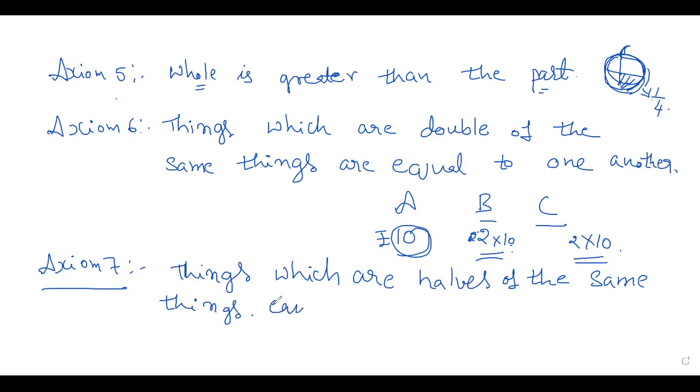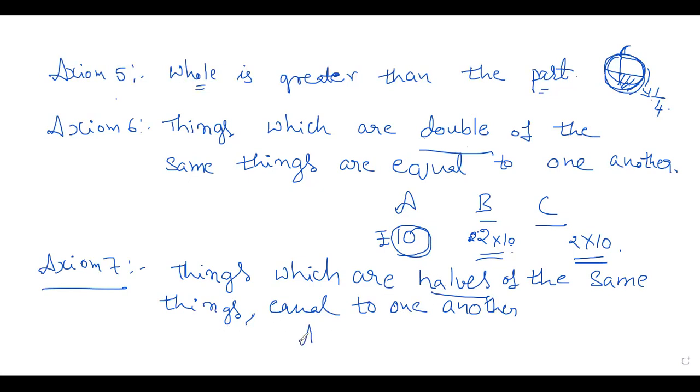Okay, equal to one another. This is like previous axiom. Here we have doubled, right? So here they are asking halves. Halves and the half anta.